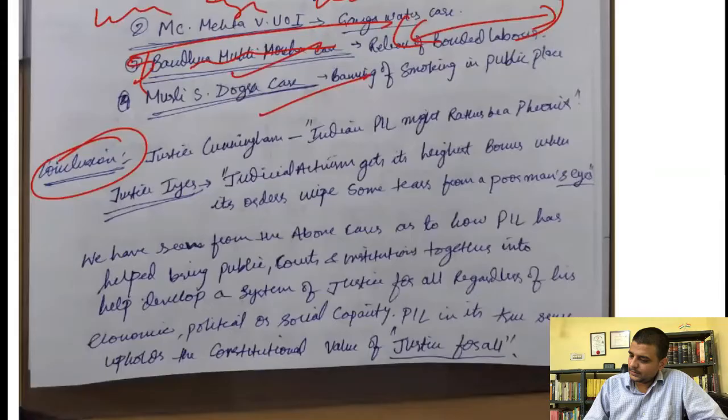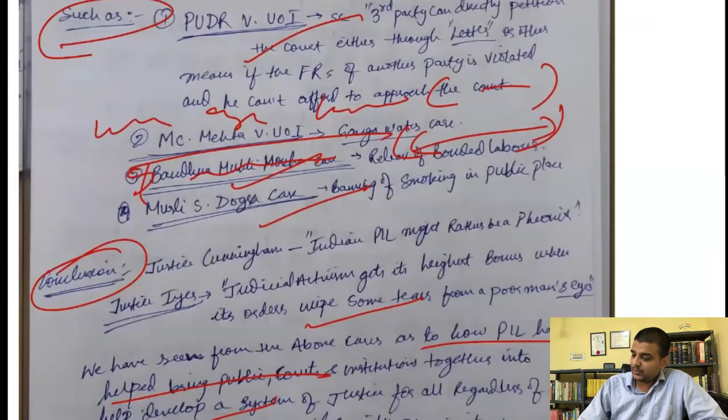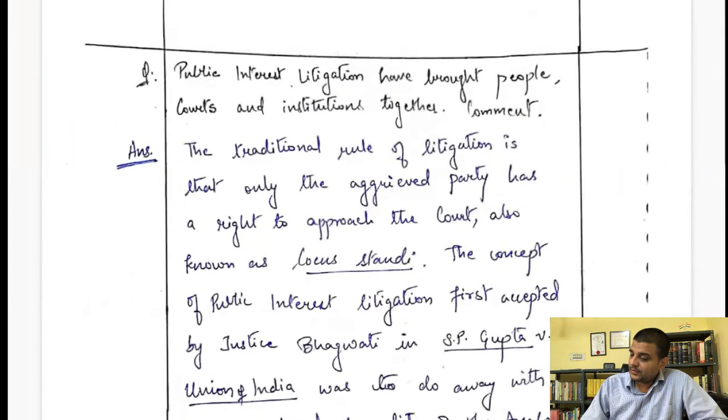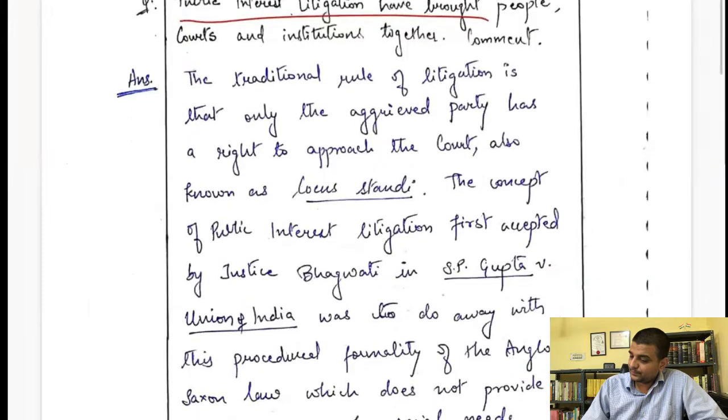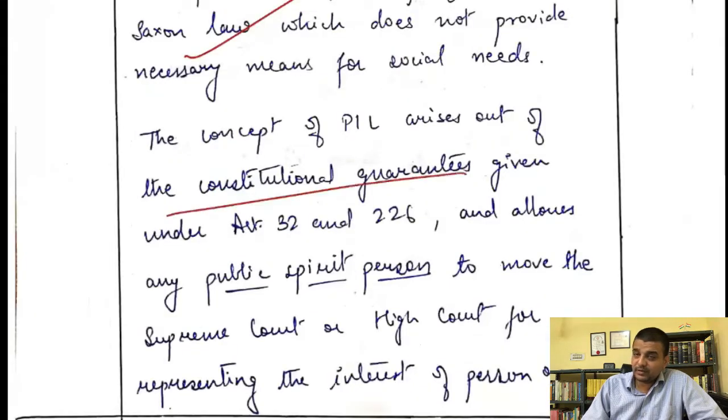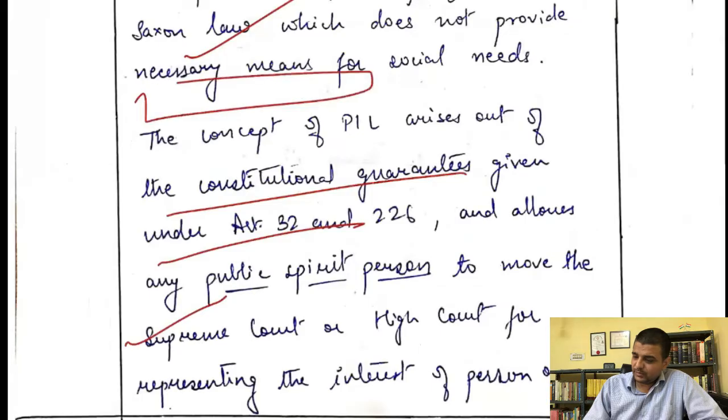Good. Yes. So you have written again the presentation part, whoever copy it is, right? Presentation part you improve. Now the last copy I am taking, the fourth one, because that copy I find it is a good copy actually. Have brought people, okay? The traditional rule of litigation, very good. The concept of PIL arises out of processing. Good. So you could have given here headings, okay? That would have made things better.